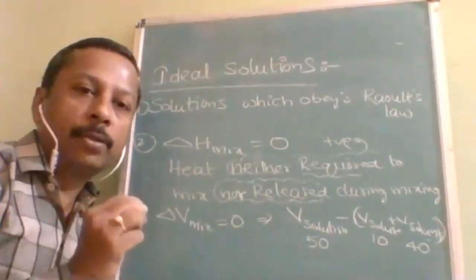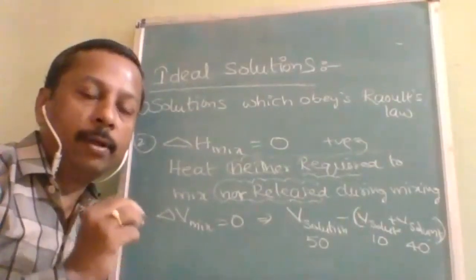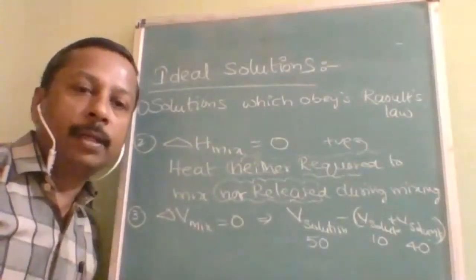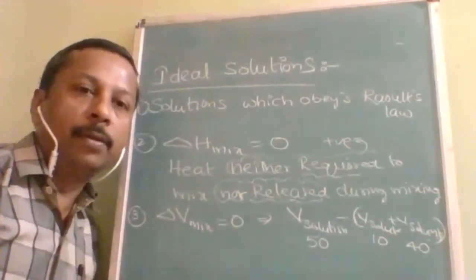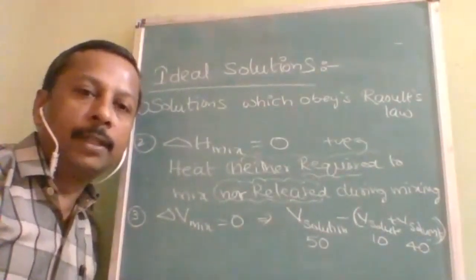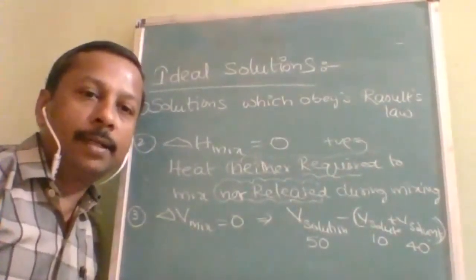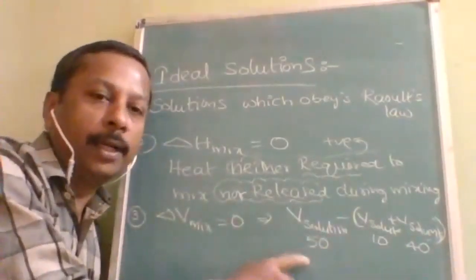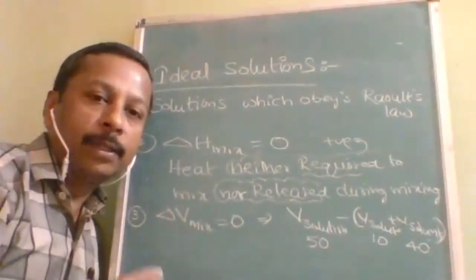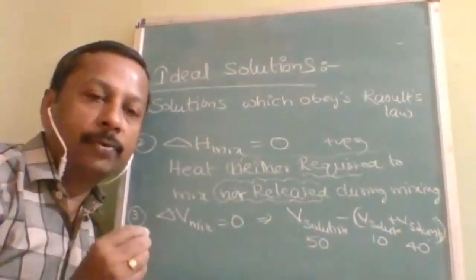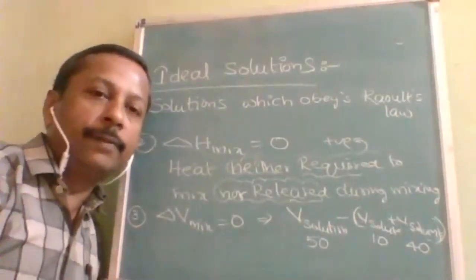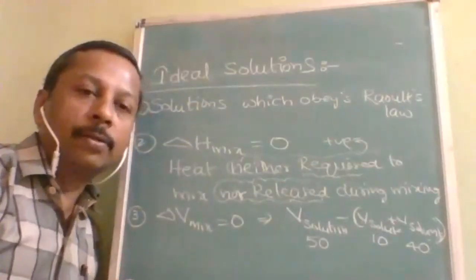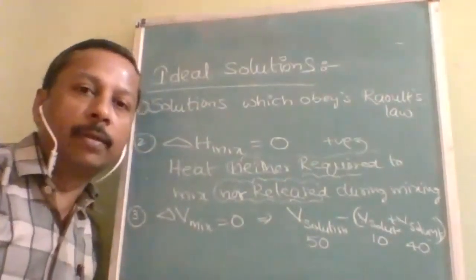And when you add solute volume plus solvent volume, it should be exactly equal to the volume of solution. You may think that it will always be equal, but in 99% of conditions it will not be equal. Like 10 plus 40 should get 50, but 99% it will not be 50. It will sometimes be 49, 48. The change will be negligible, but there will definitely be a change, and sometimes even more than 50 also. When it will happen and why it will happen, that we are going to study.